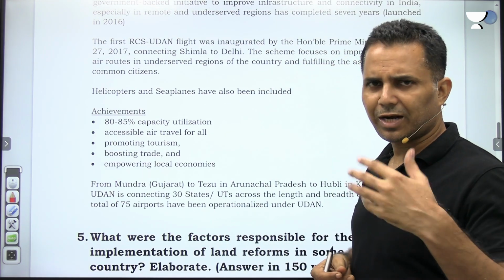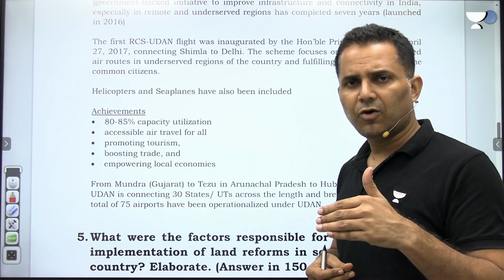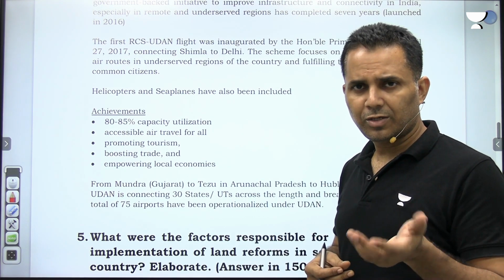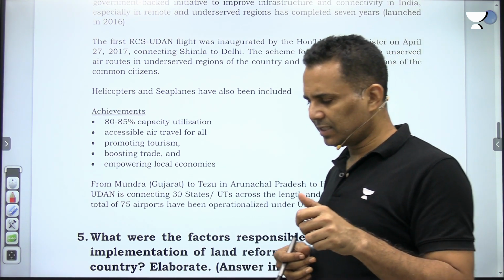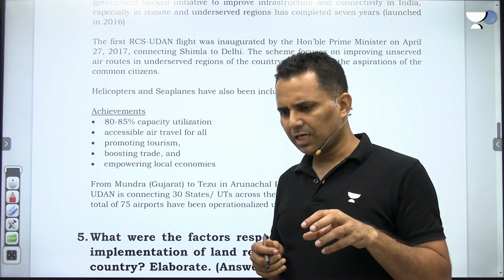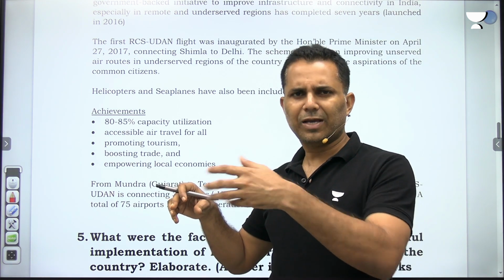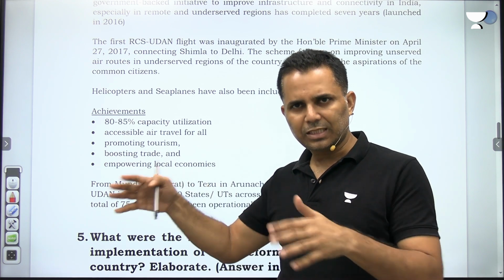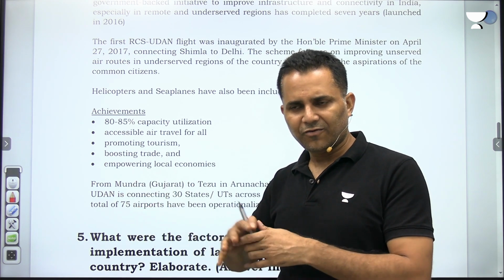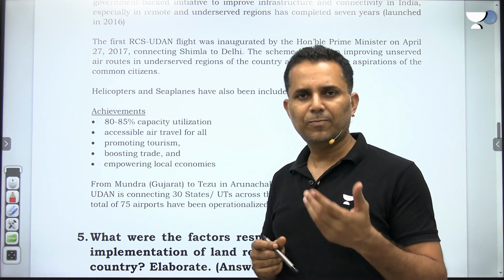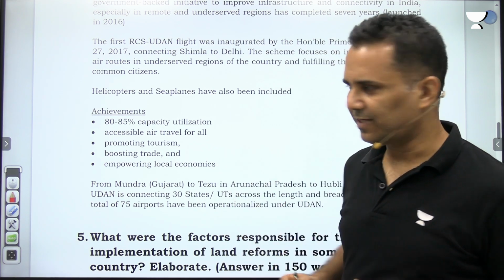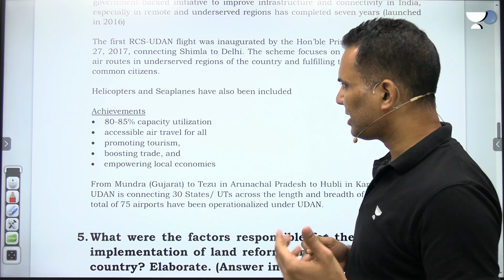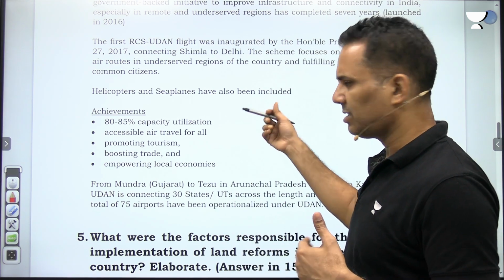Acha, one more thing, in UDAN scheme earlier we launched airlines. Now we have launched helicopters also and seaplanes. Seaplanes means, let's say we have Mumbai, and let's say there is a place Bangalore, or there is a place in Kerala. So we will be using the sea surface for flying airlines. So seaplanes, they will take off from the sea. So we have also started helicopters and seaplanes in this UDAN scheme.